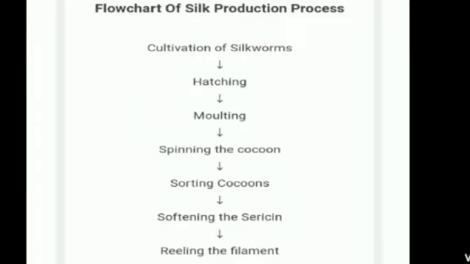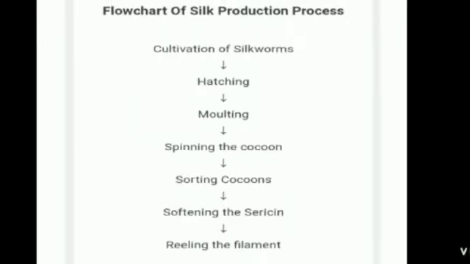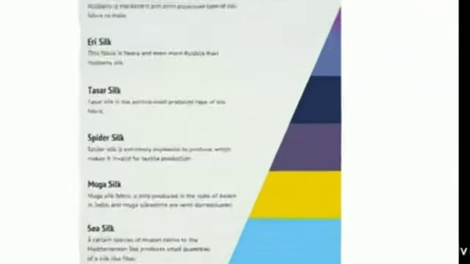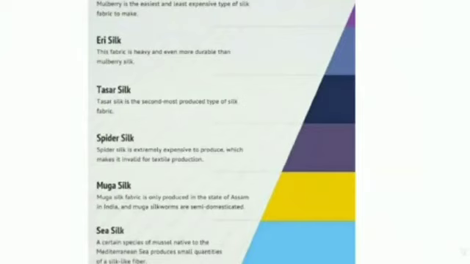So, we have already discussed some of the properties of the silk fiber. Next, we have different types of silk fabrics. As you all know, mulberry silk, tussar silk, oak tussar, kosa silk, and munga silk are the different varieties of silk which we are using. Silk has many qualities that set it apart from other fibers. Silk is lustrous and dyes well. Therefore, any color on silk fibers takes on a bright sparkle.